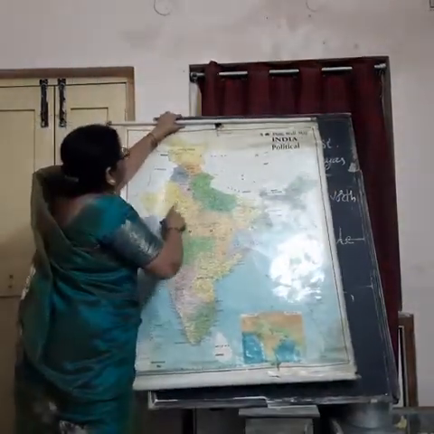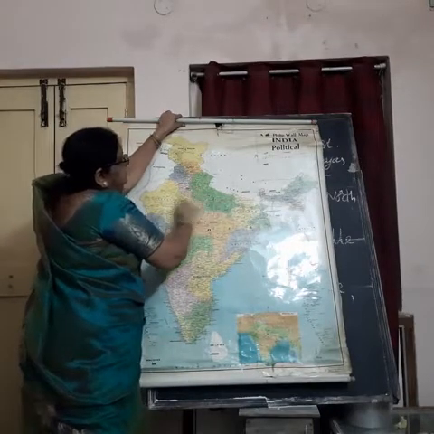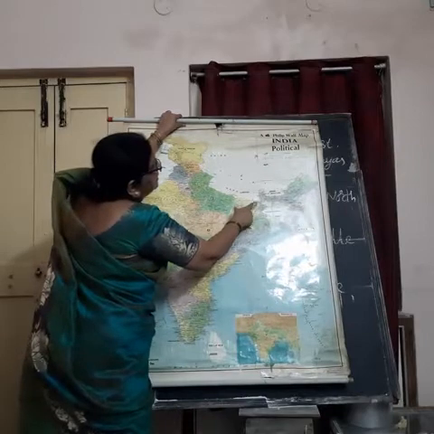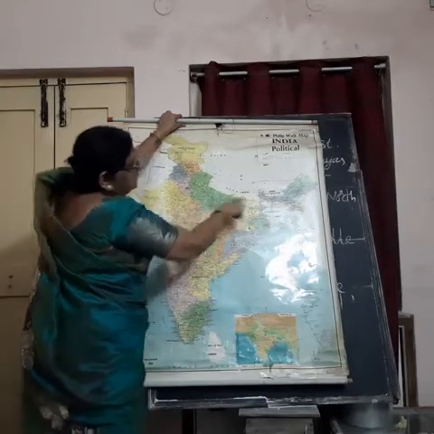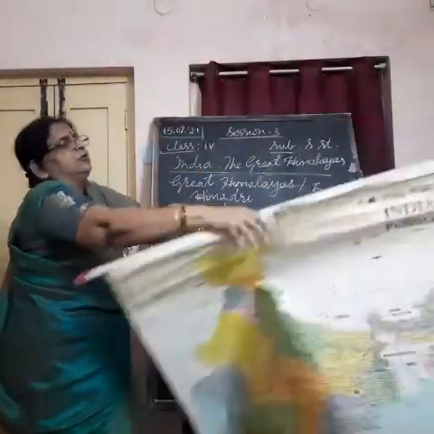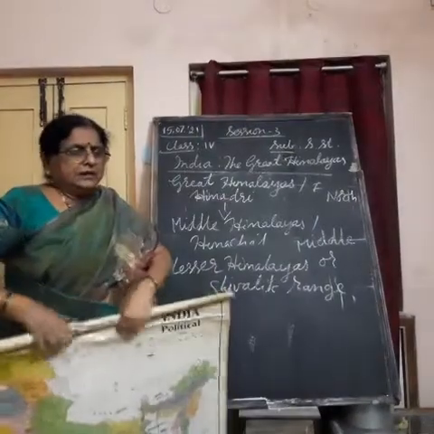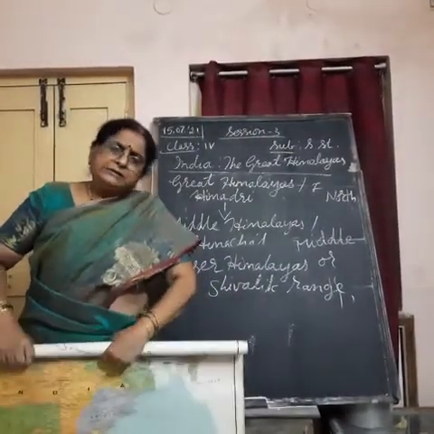Jammu and Kashmir, Himachal Pradesh, Uttarakhand, Arunachal Pradesh, West Bengal, and the northeastern states. They all are located in the Himalayan mountain region.